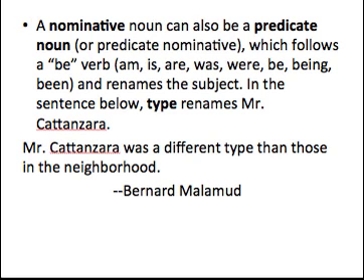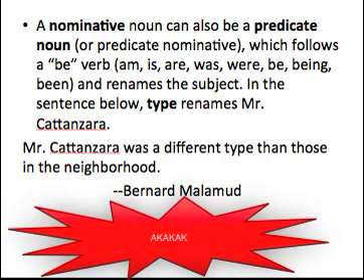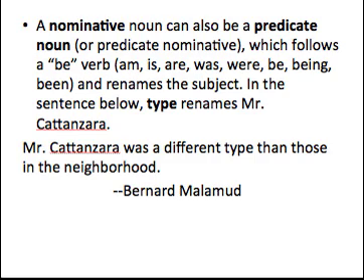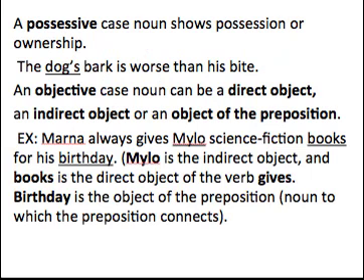Another way a noun can be used in the nominative case is as a predicate noun. A predicate noun follows a be verb — am, is, are, was, were, be, being, been — and renames the subject. In the sentence below, type renames Mr. Catanzara. It comes after a be verb, and it renames the subject, and so that is a predicate noun. Okay, so it's a nominative case noun working as a predicate nominative, coming after a be verb and renaming the subject. A possessive case noun shows possession or ownership. Dog's bark. See how it has an apostrophe S? Possessive case nouns have an S apostrophe or an apostrophe S at the end of them.